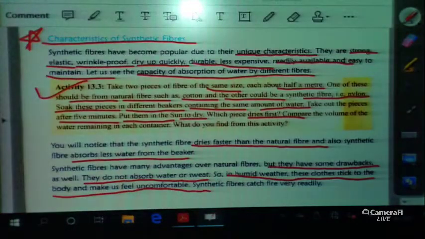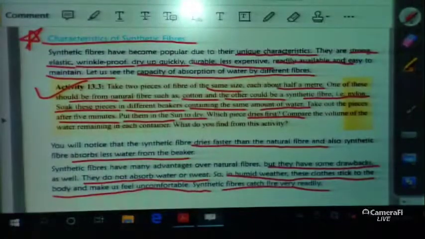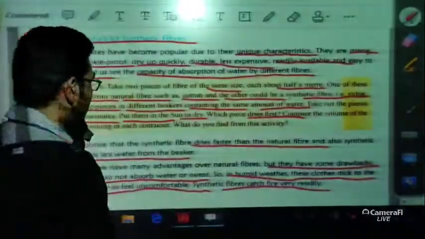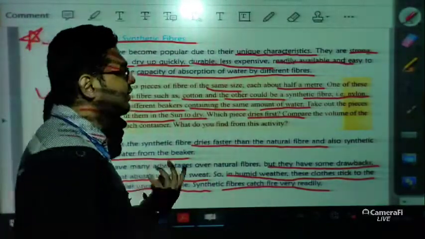That's why synthetic fibers are very uncomfortable to wear. Also, synthetic fibers catch fire very readily. We have also seen this in our previous video lecture. So students, these are the few advantages and few disadvantages of synthetic fibers.